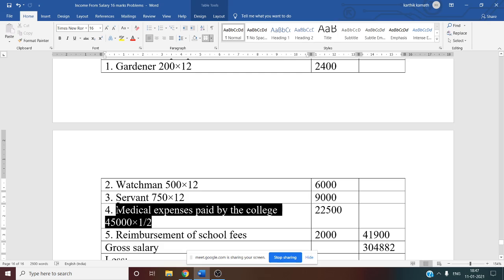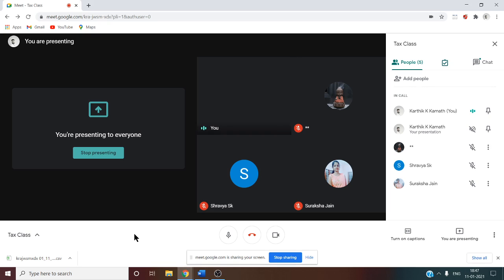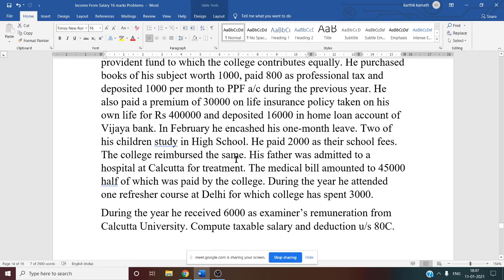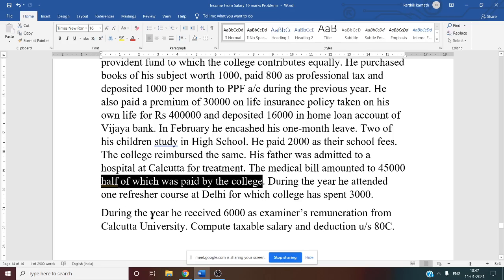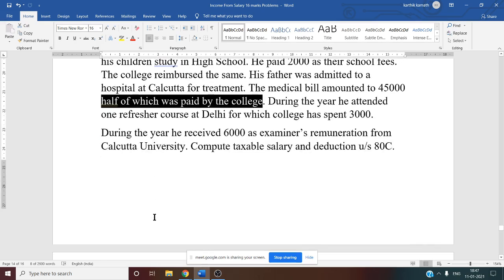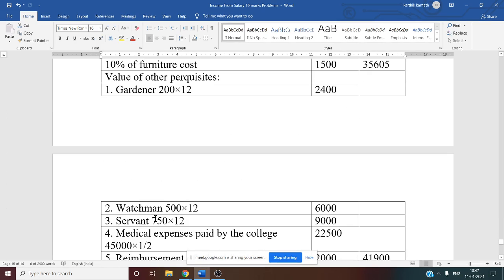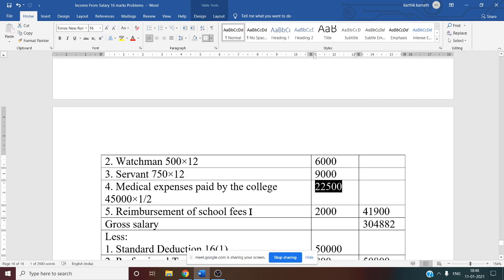See this now, medical expenses paid by the college. So for medical expenses, we have to see the question. The expense is that his father was admitted to a hospital in Calcutta. Bill amount 45,000, out of which half is paid by the college. So you have to take half, 45,000 into 50%, that is 22,500. We have taken that.